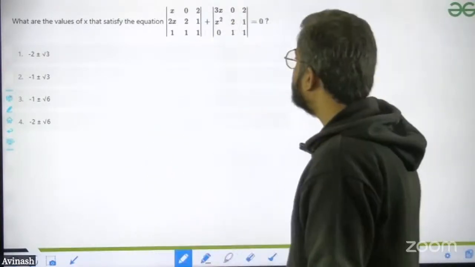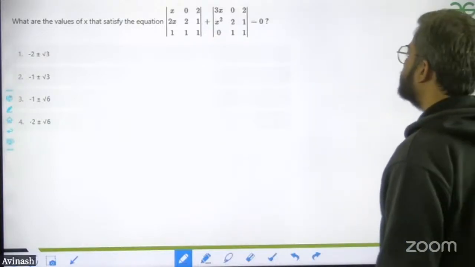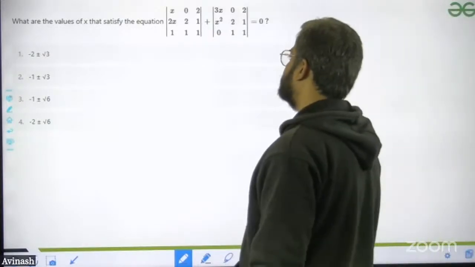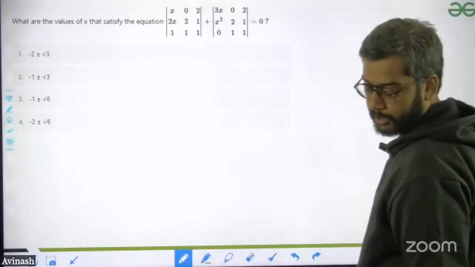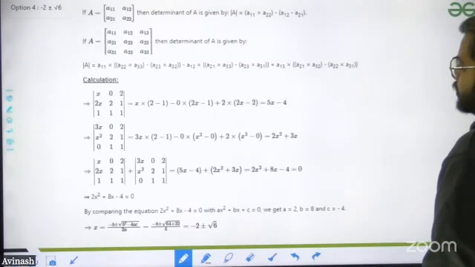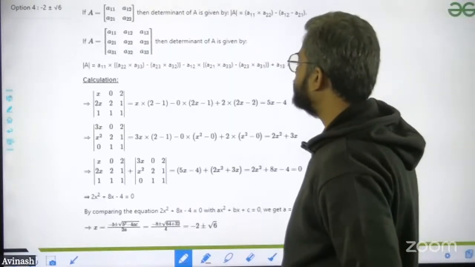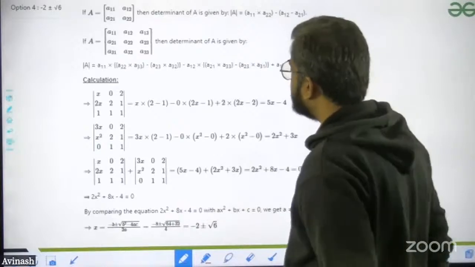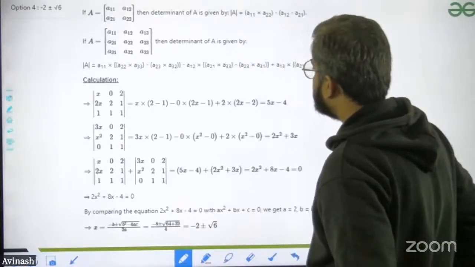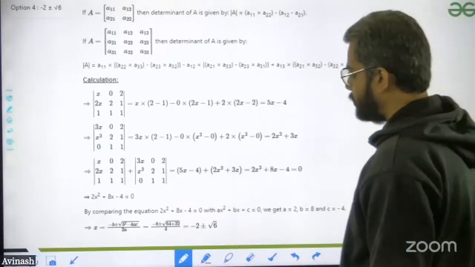Okay, now we are doing this question. There are two determinants given, and we have to find the answer. The first method is what people simply do: take the first part as a determinant, the second part as a determinant, and then solve.